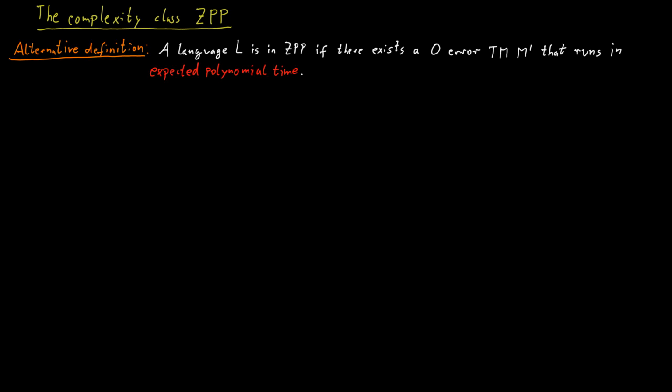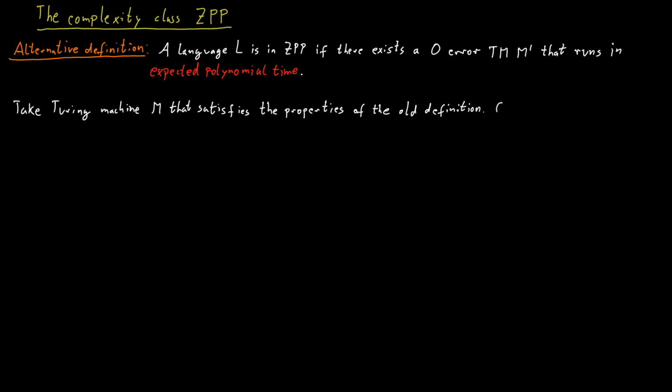Well, suppose we just run this machine M, and there's some chance that the machine will say, I don't know. What do we do if we get such a response? We just run the machine again. And then we have some chance of getting I don't know again, in which case we run the machine a third time, and so on. We just run the machine however many times we need until we get an accept or reject decision.